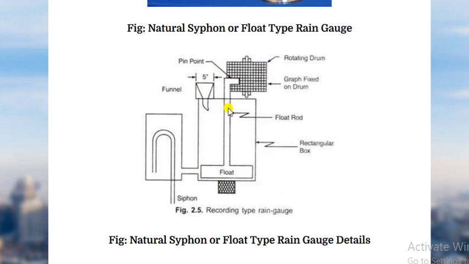When the water level in this container rises so that the float touches the top, when the water has entered this rectangular box, the float touches the top surface. When it touches the top of the surface, the siphon operation opens and releases the water. So all the water in the box will be drained out. In this one, the process is taking place.